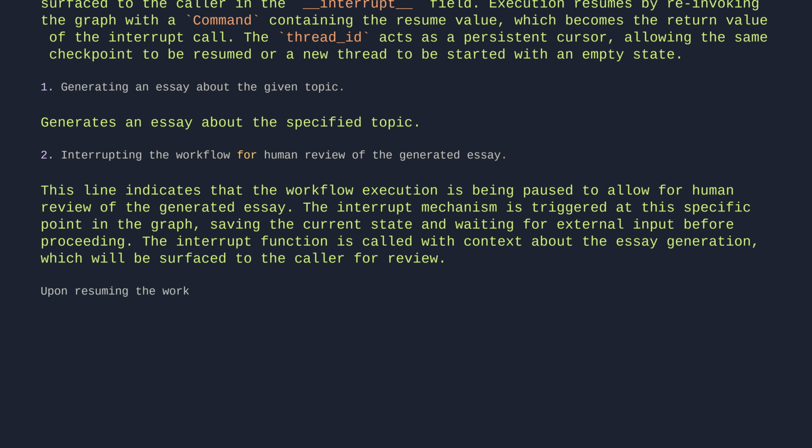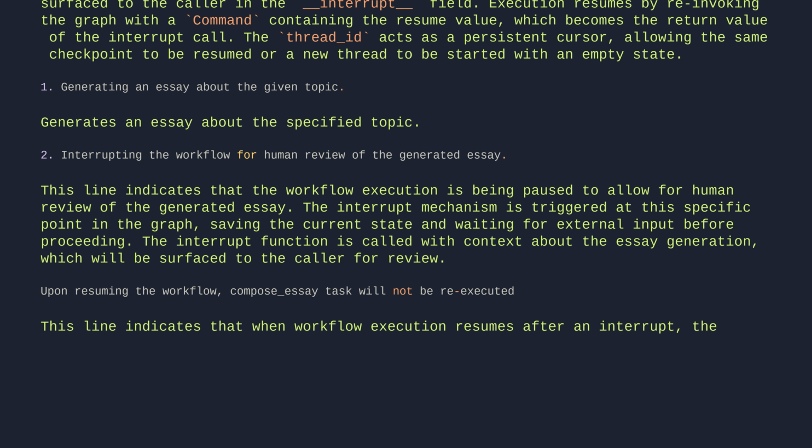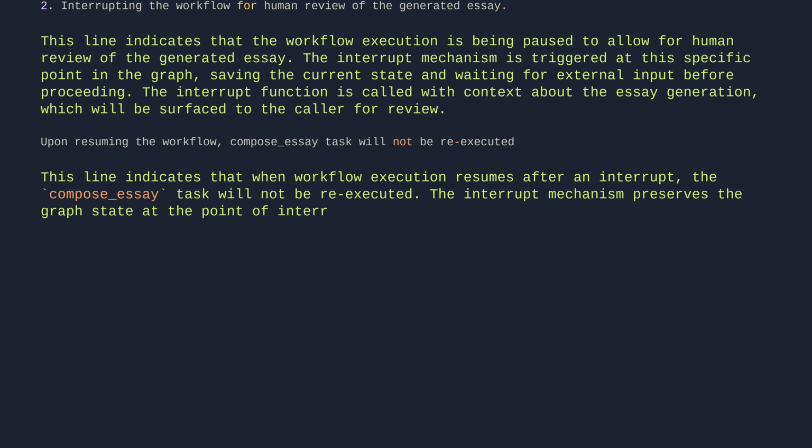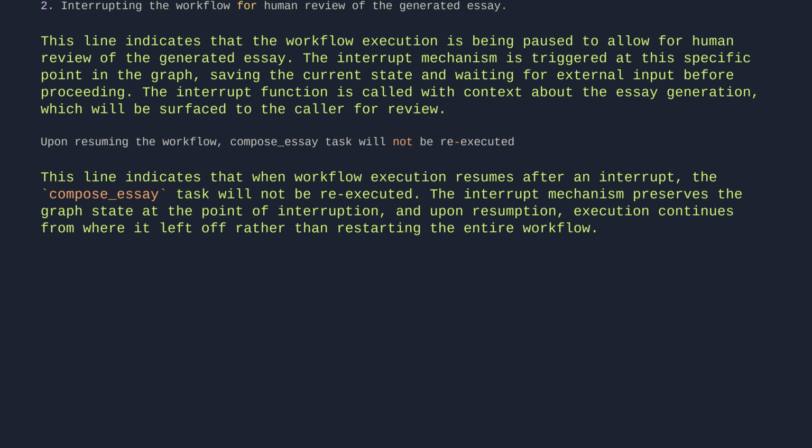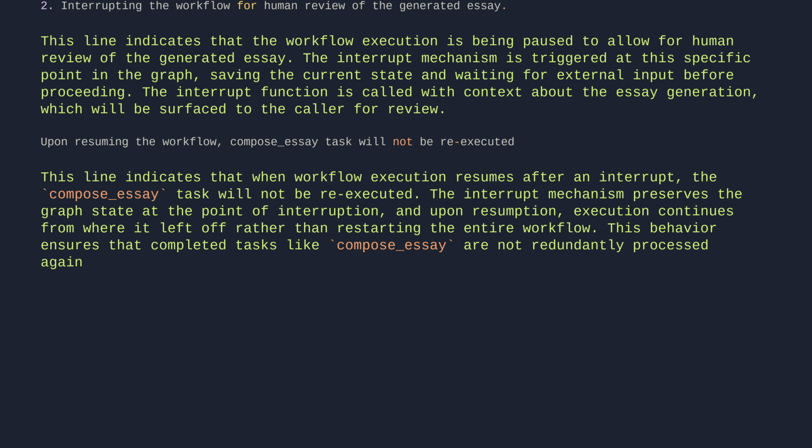Upon resuming the workflow, the compose_essay task will not be re-executed. This line indicates that when workflow execution resumes after an interrupt, the compose_essay task will not be re-executed. The interrupt mechanism preserves the graph state at the point of interruption, and upon resumption, execution continues from where it left off rather than restarting the entire workflow. This behavior ensures that completed tasks like compose_essay are not redundantly processed again, as its result is cached by the checkpointer.